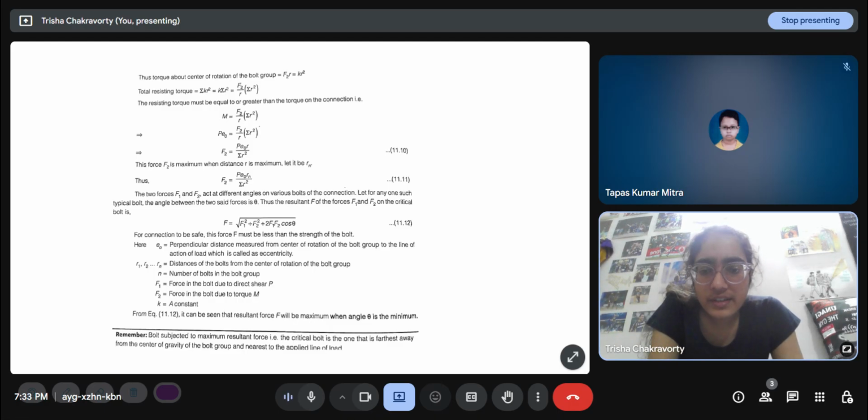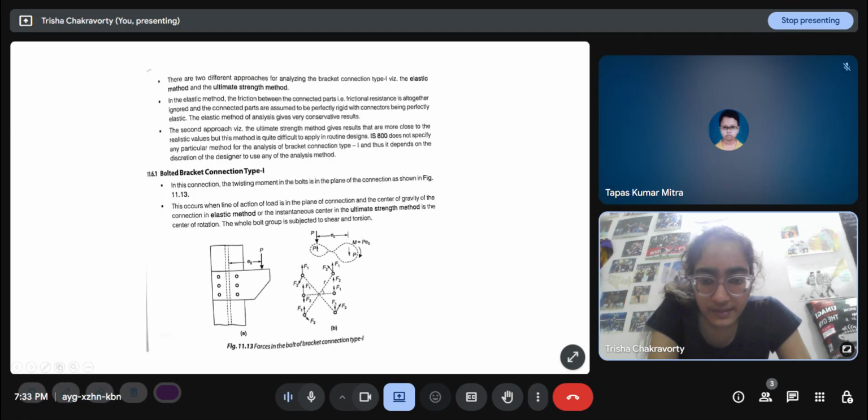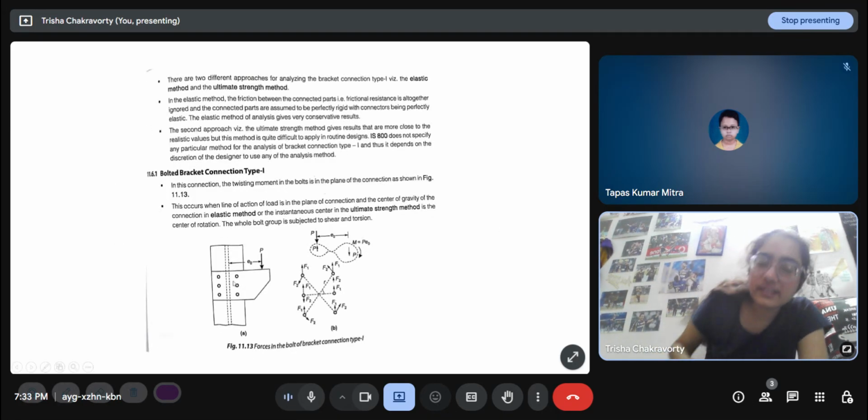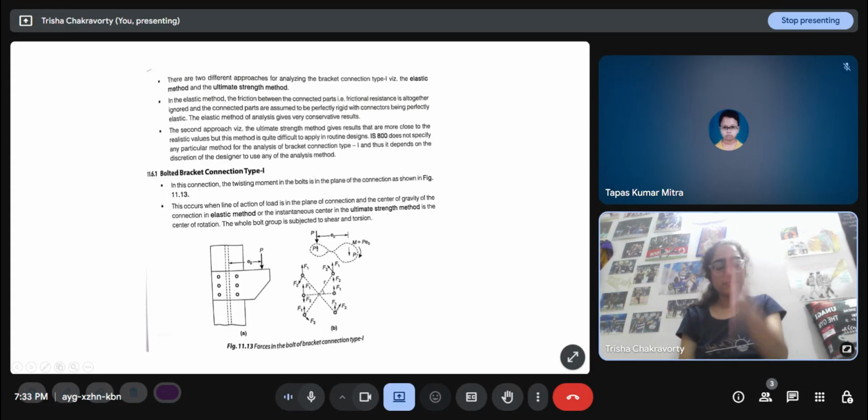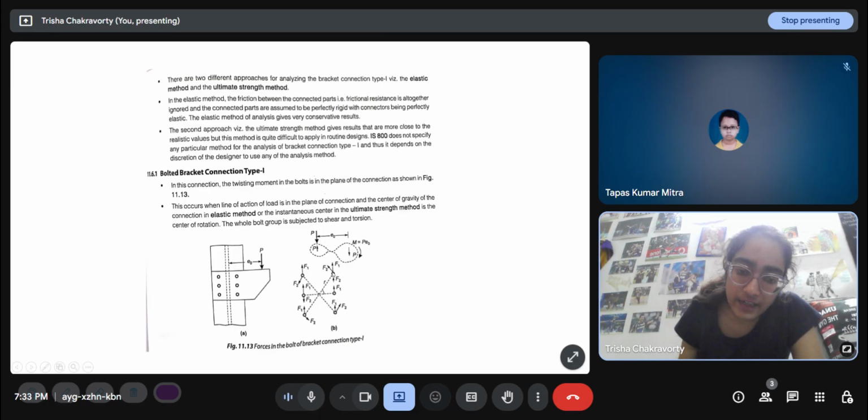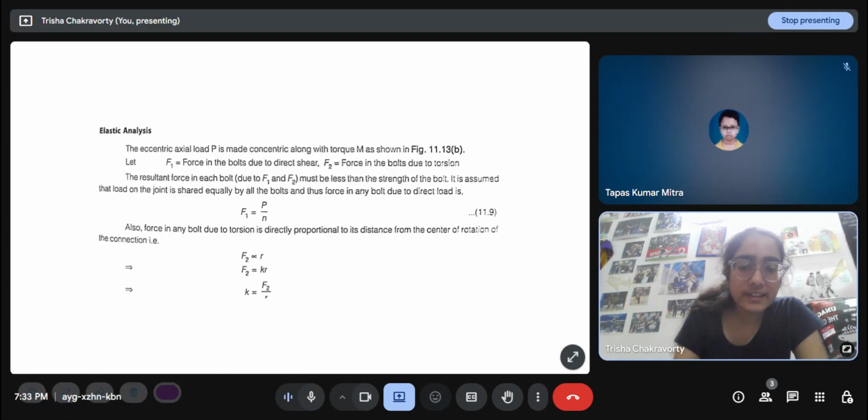So now the two forces F1 and F2 act at different angles at various bolts. F1 always acts along the actual line of action of P, but F2 acts perpendicular to the radial distance. Like if this is the radial distance, F2 will be perpendicular to that. Here the radial distance is horizontal, so F2 will act in the vertical direction. So for these two bolts, the two forces will get added up. But for this, we have to take a resultant considering the angle theta between the two forces.